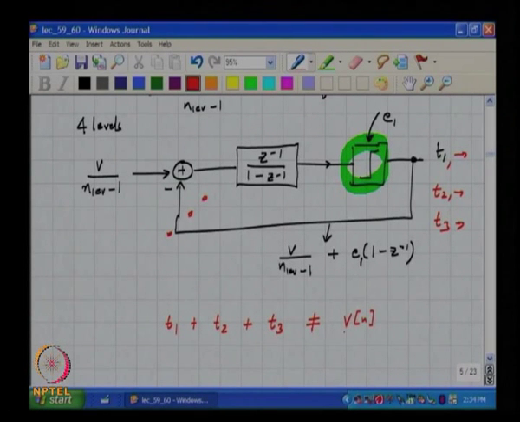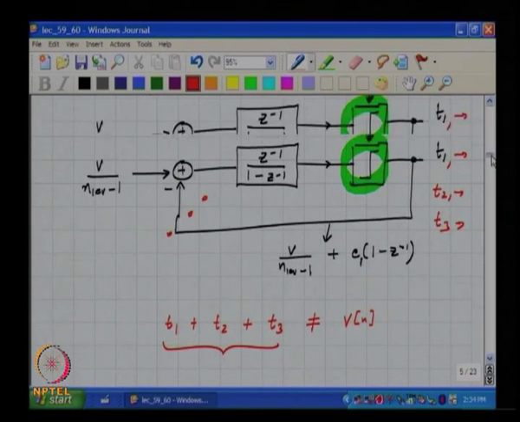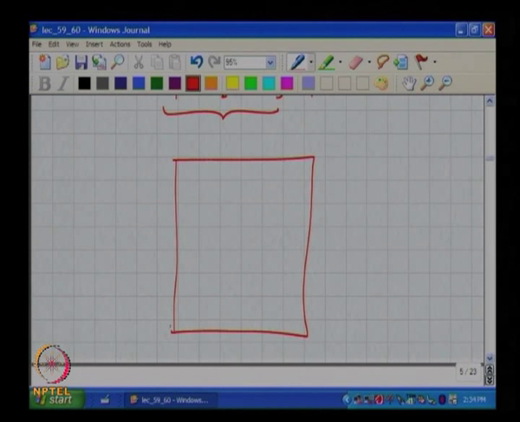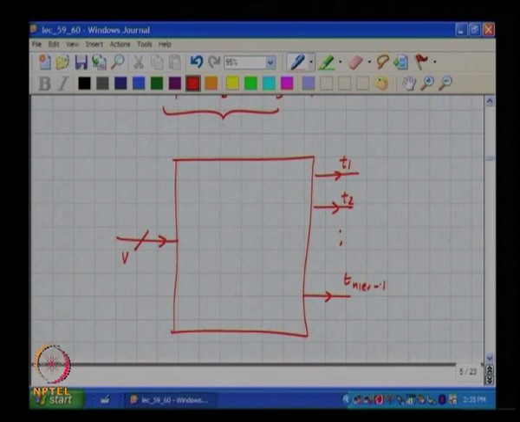It will only be equal to V of n on the average. In other words, if you put this whole thing inside a box, you are sending in V and you are getting out T1, T2 through T n lev minus 1.